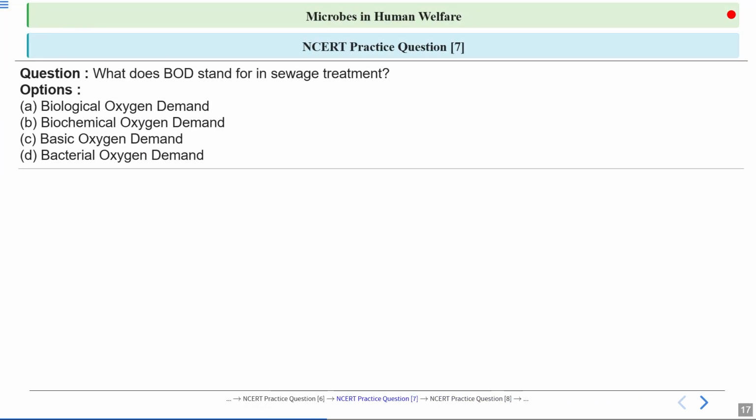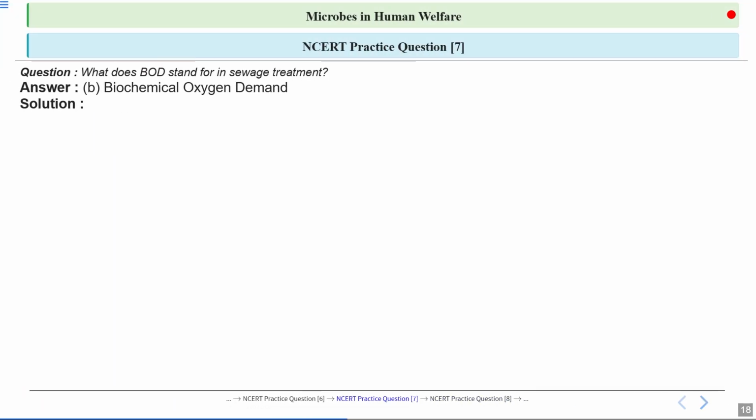Next question, what does BOD stand for in sewage treatment? So they are just asking about the full form of BOD. Options are: A, biological oxygen demand; B, biochemical oxygen demand; option C is basic oxygen demand; option D is bacterial oxygen demand. What is the correct answer? Okay, so the correct answer is biological oxygen demand.